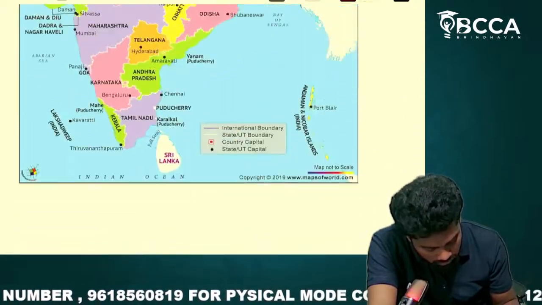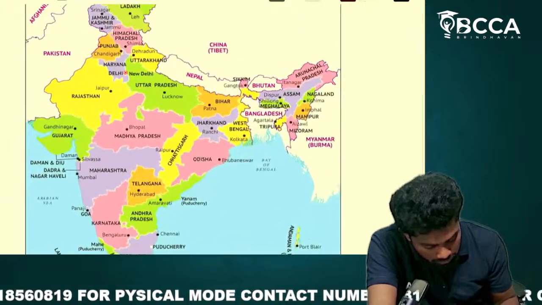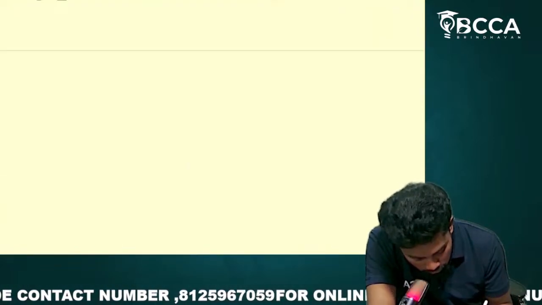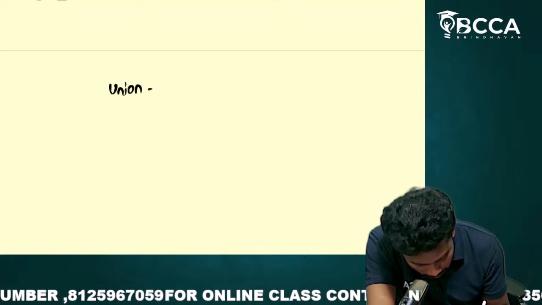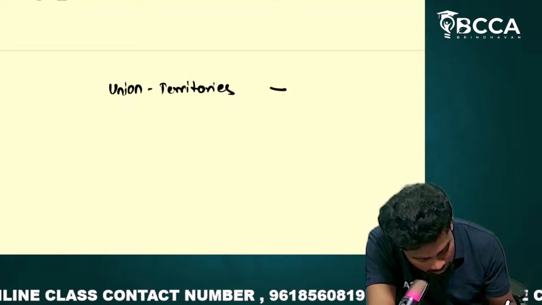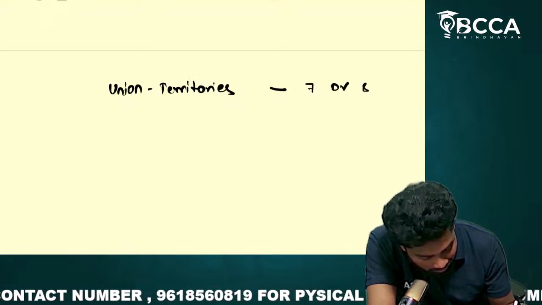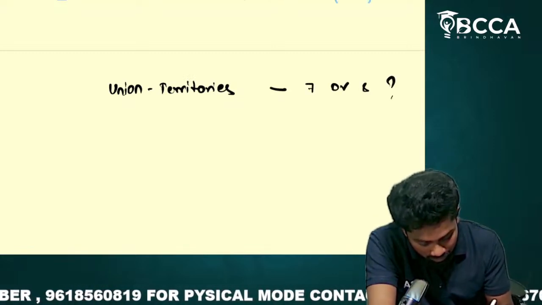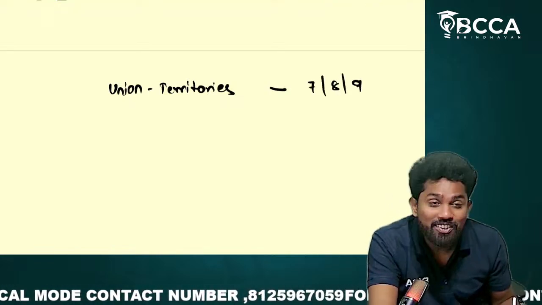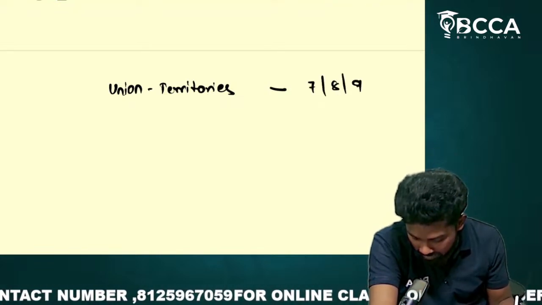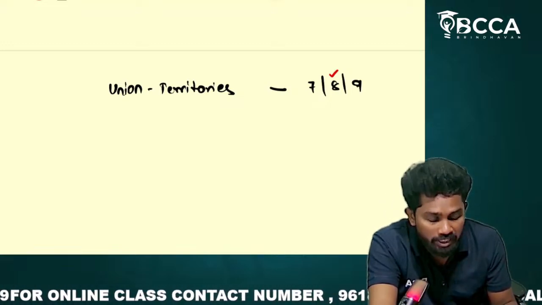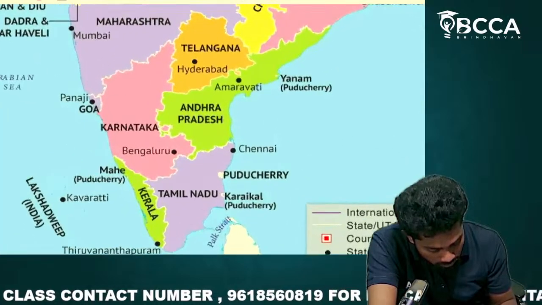Okay, so see here, union territories. First tell me, how many union territories are there in India? What is the number of union territories in India? 7 or 8? 9? What is the right answer? 8 is the right answer. There are 8 union territories. Let me show you what the union territories are.